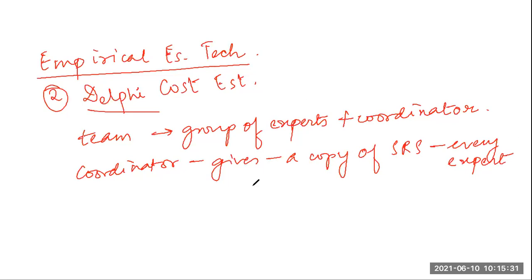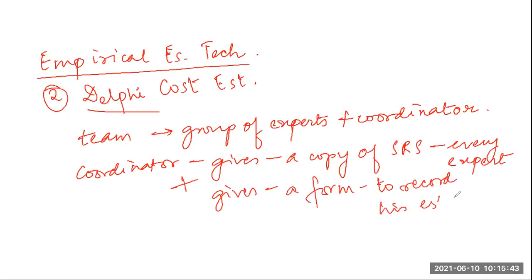So suppose 5 experts are there in my group: 5 copies of the SRS document will be given individually, and 5 forms will be given individually to record their estimates after studying the SRS document.